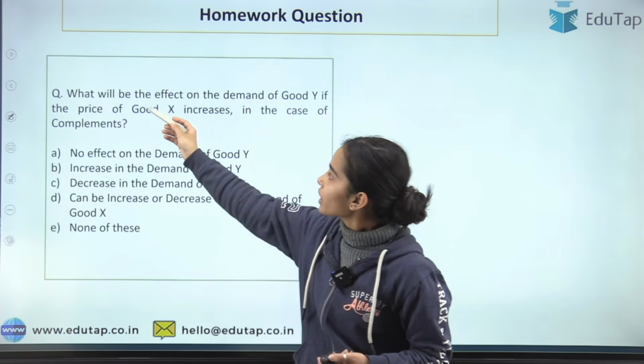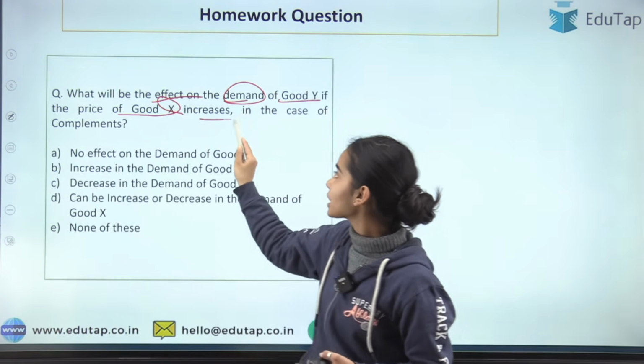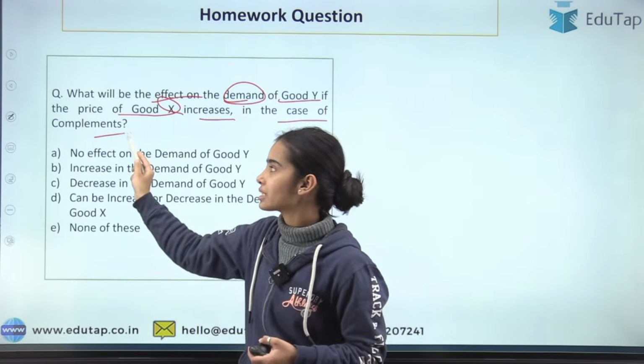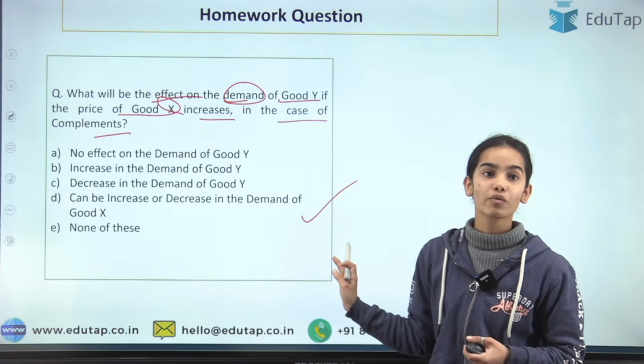Then there is, what will be the effect on the demand of good Y if the price of good X increases in the case of complements? I hope this is also an easy question and you will be able to answer. This is also a homework question.